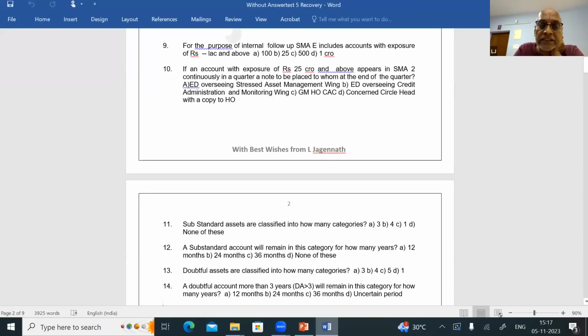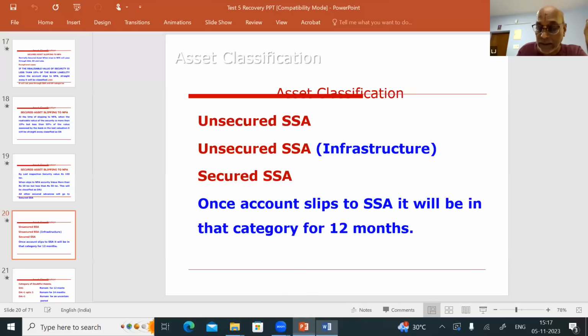Substandard, question number 11. Substandard assets are classified into how many categories? They are classified into three categories. Question number 11, answer is A. That is unsecured substandard, unsecured substandard infrastructure, then secured substandard. Okay, 3 categories. So question number 11, answer is A. Now let us go to the doubtful.